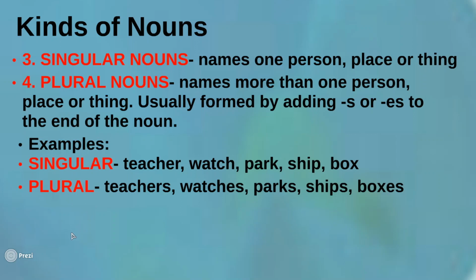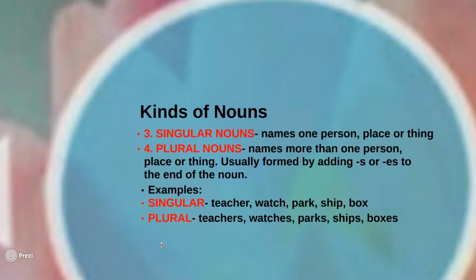So right now, you can pause this video and copy this slide again. To summarize our lesson, we have four kinds of nouns here: common noun, proper noun, singular noun, and plural nouns. Okay, so we have four. Now we go to some examples where we're going to mix them up. So we're going to have some mixed examples.